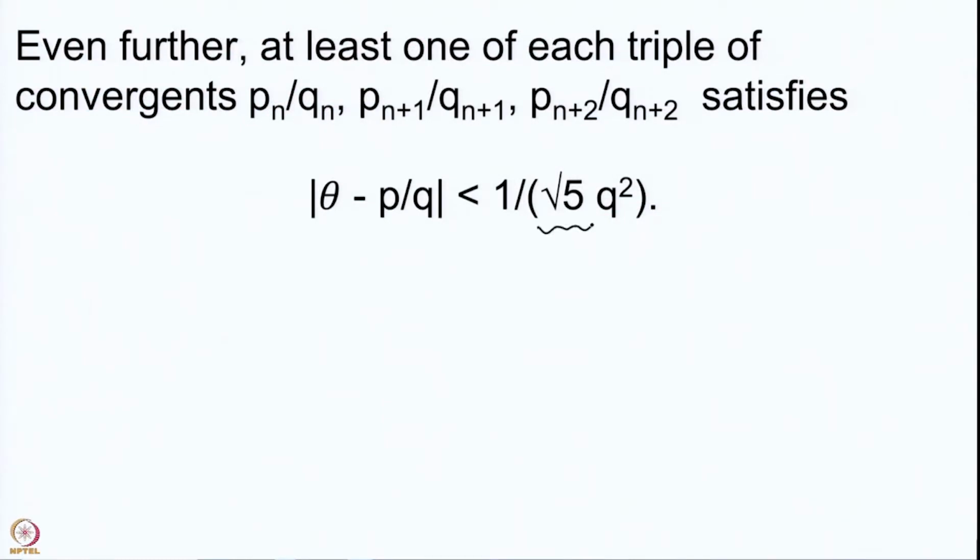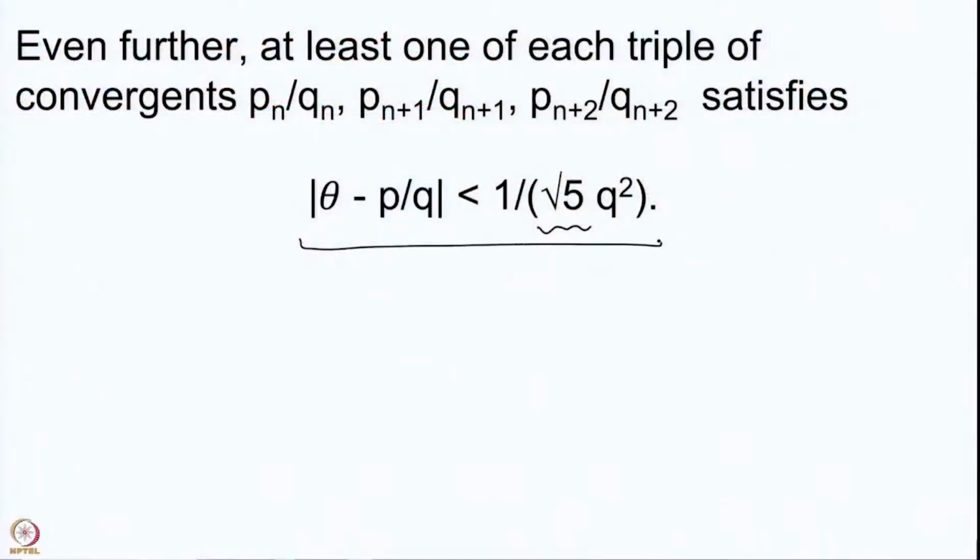This gives us a sequence of rational numbers converging to any given real theta with |theta minus p by q| less than 1 upon root 5 q square. One may wonder whether you can improve it further. We went from 1 to 2 to root 5, and the natural question is, can you do even better? The answer is no, you cannot do better than root 5.